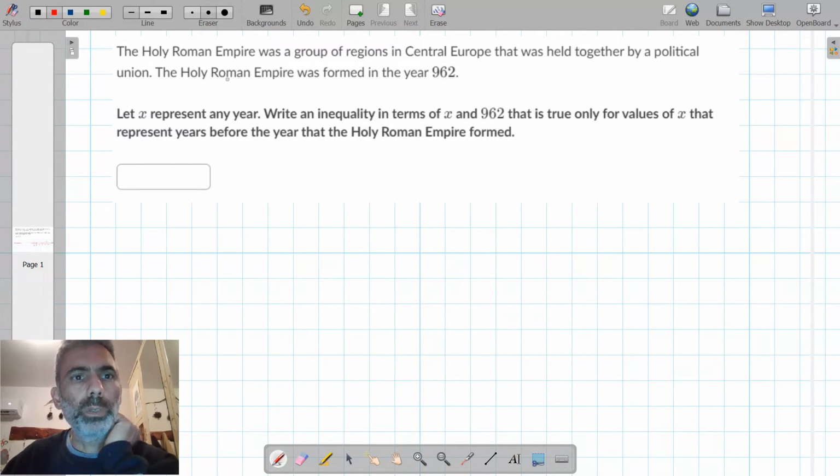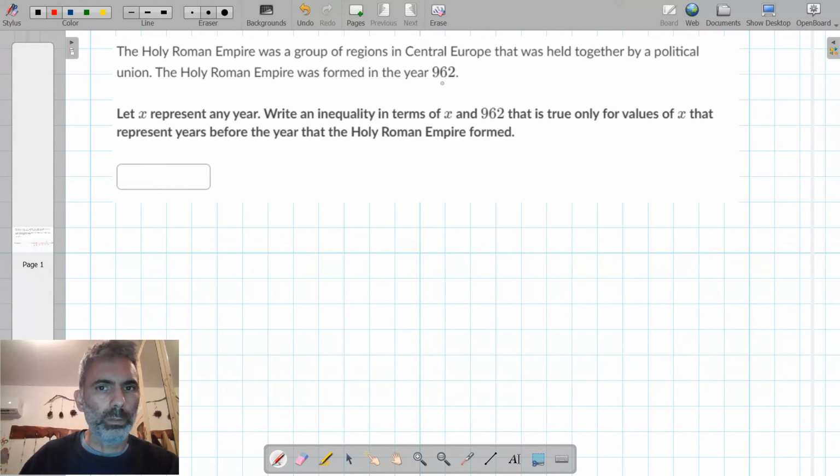The Holy Roman Empire was a group of regions in Central Europe that was held together by a political union. The Holy Roman Empire was formed in the year 962. Let x represent any year. Write an inequality in terms of x and 962 that is true only for values of x that represent years before the year that the Holy Roman Empire formed.